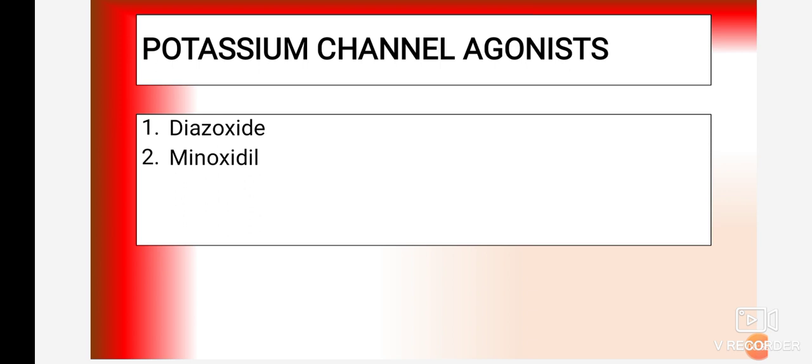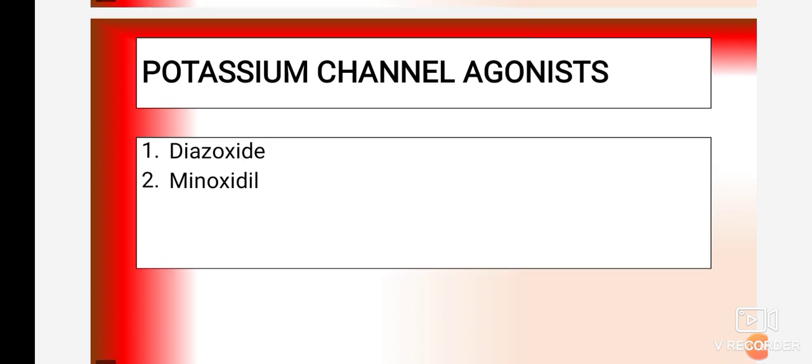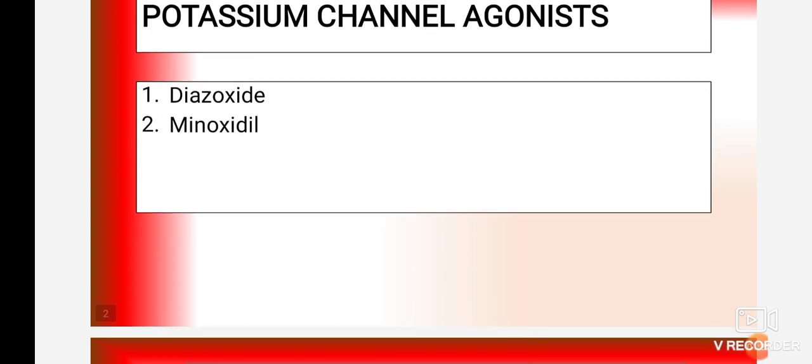We have seen there are different subclasses. The mechanism of action behind each class is different, but the final goal of every drug is to decrease the blood pressure. The mechanism behind both of these drugs is that they act as agonists on the potassium channel, and it produces a decrease in blood pressure.